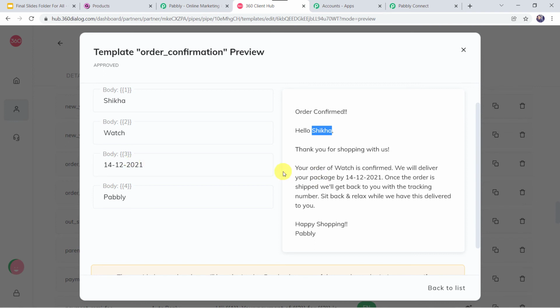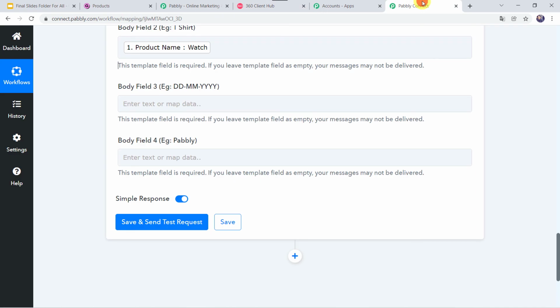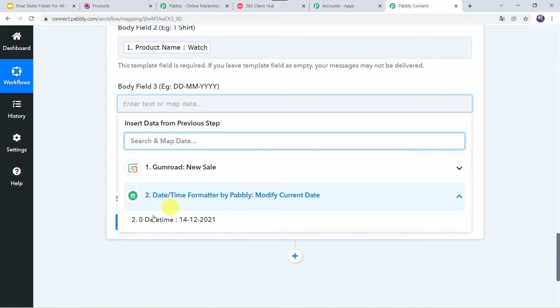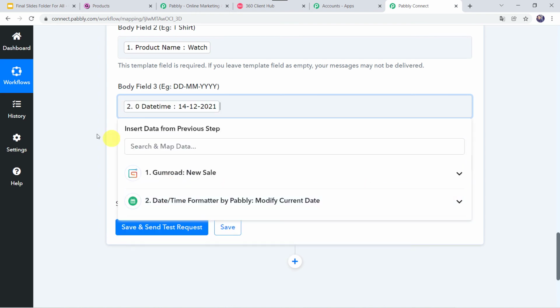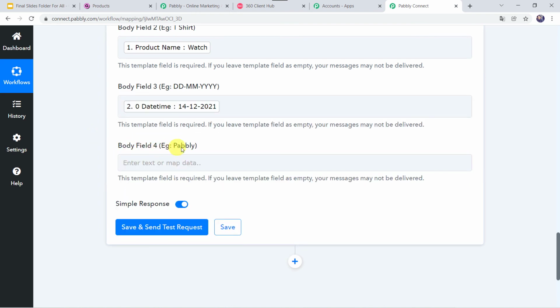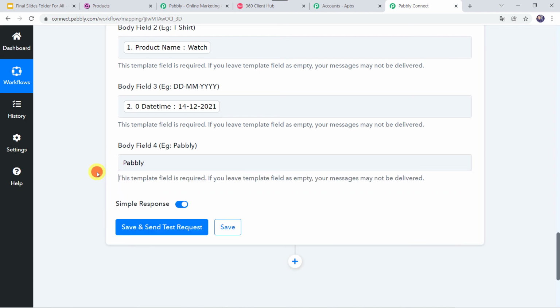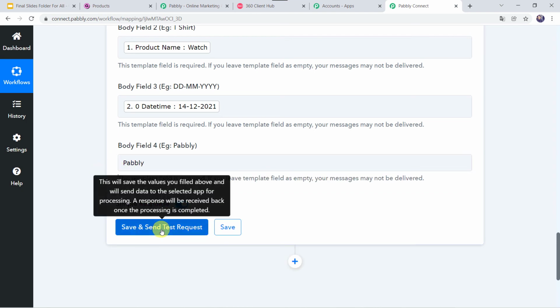So the message is saying your order of watch is confirmed. We will deliver your package by. That is the reason we need the expected delivery date. So we are going to map the expected delivery date from the date and time formatter, because we have modified the current date and this is the expected delivery date. And at last body field 4, example, the company name is required. So let us type it manually over here. And now let us click on save and send test request.